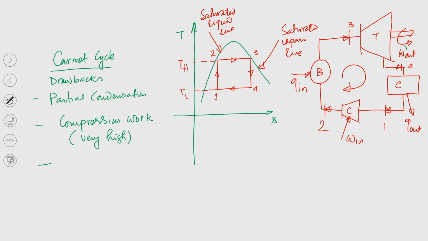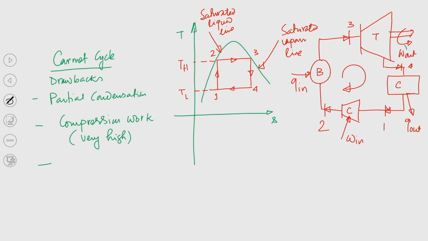Number 3, which is again important, if you look at the TS diagram, is the steam quality at the exit. So, basically the 3 to 4 process which occurs inside the turbine, from the TS plane, entropy is remaining constant from 3 to 4.